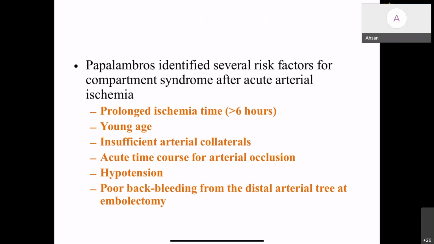Palumbo identified several risk factors for compartment syndrome after acute arterial ischemia. These include prolonged ischemia time of more than 6 hours, young age, insufficient arterial collaterals, acute time for arterial occlusion, hypotension, and poor back bleeding from the distal arterial tree at embolectomy.